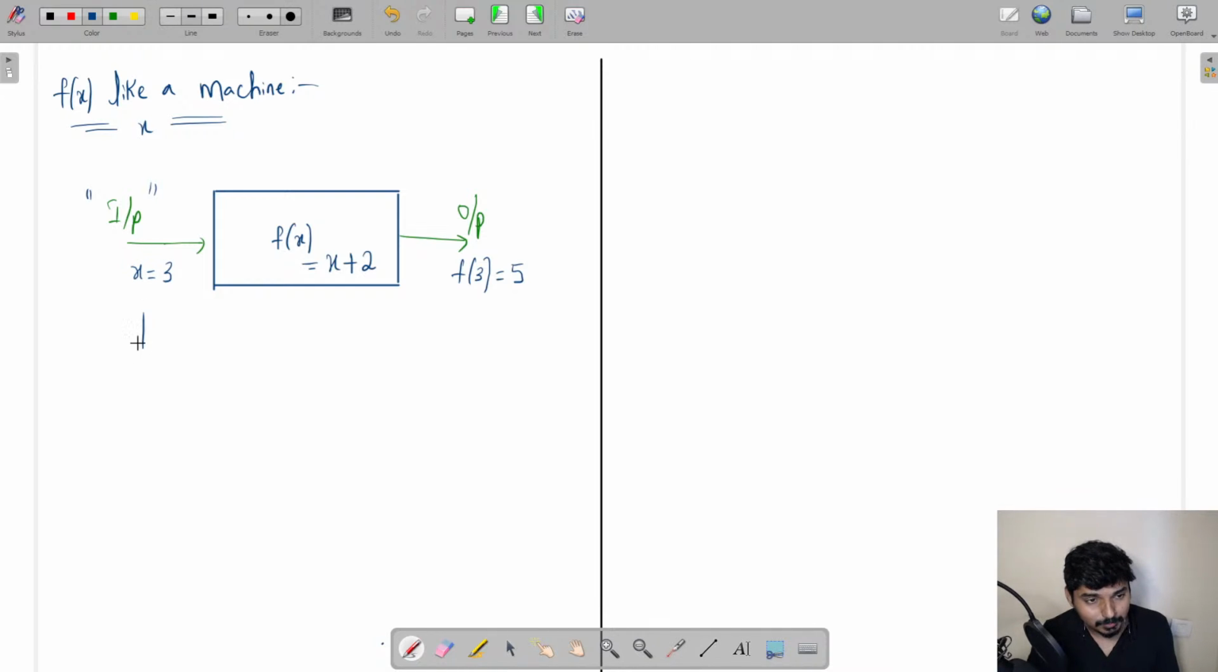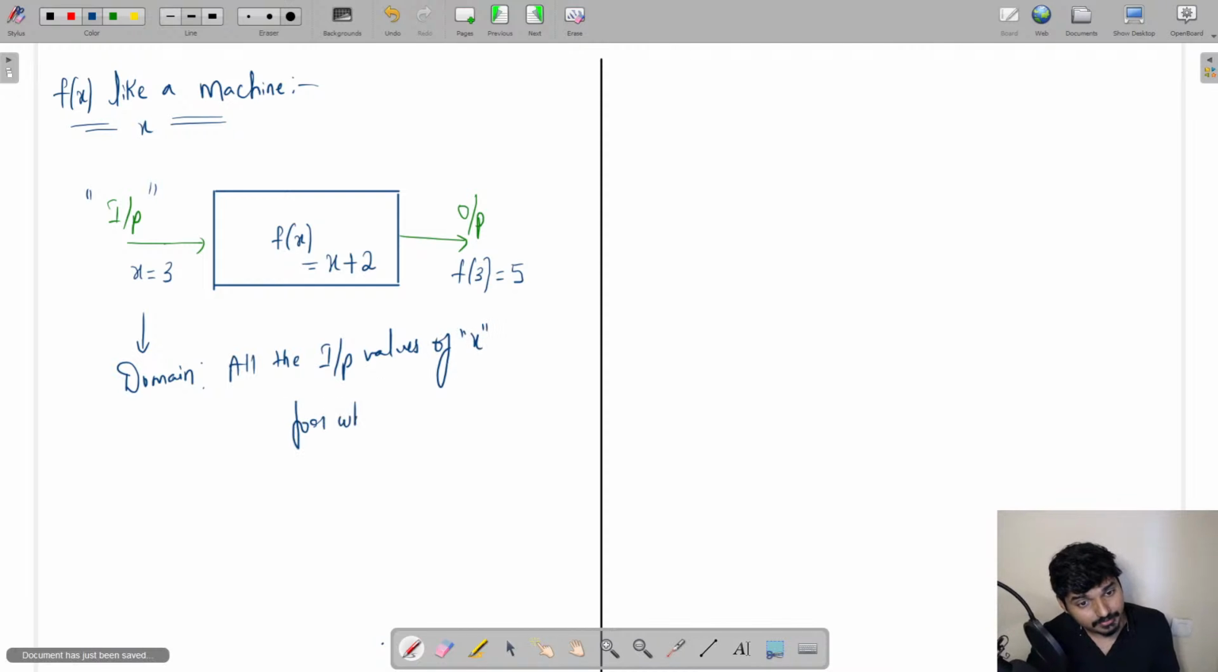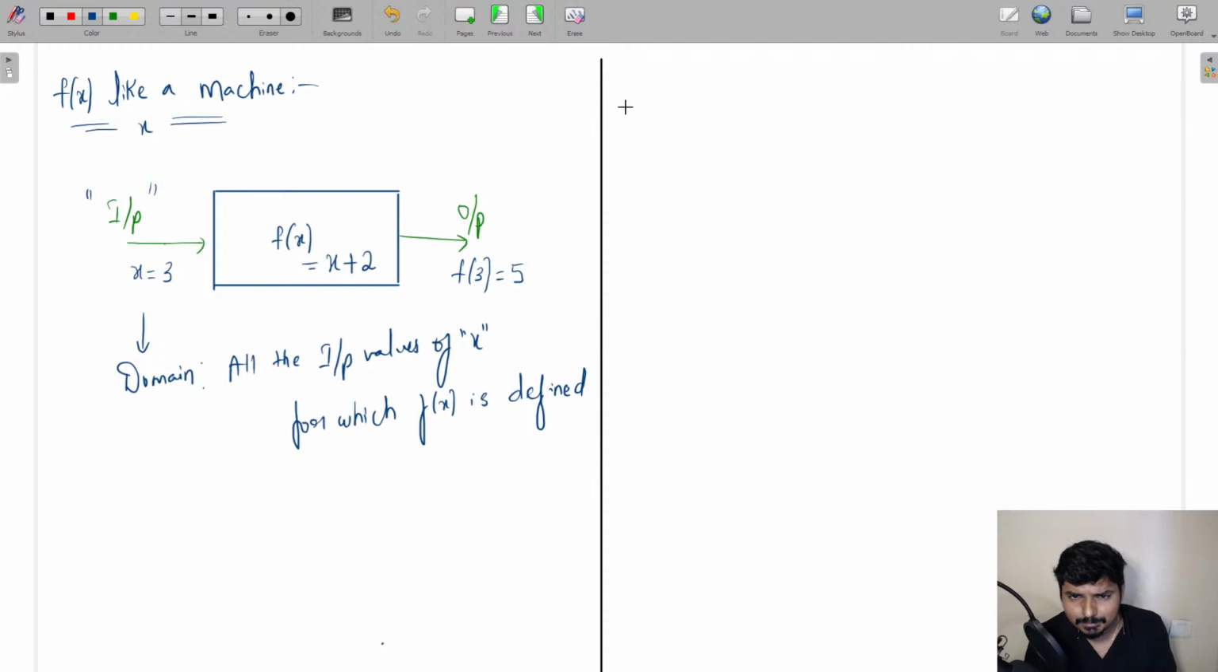Again I'm telling you, what does the domain of a function mean? Let me write it down for you. Domain is simply nothing but all the input values of x for which the function f of x is defined. So sir, what does it mean by f of x being defined? Take a small example, guys; this example will give you clarity.